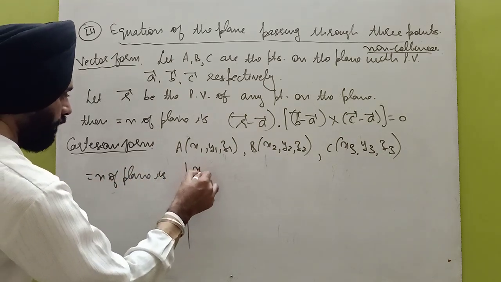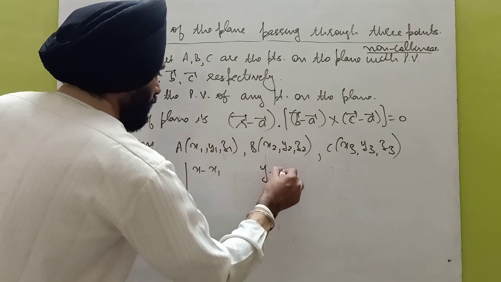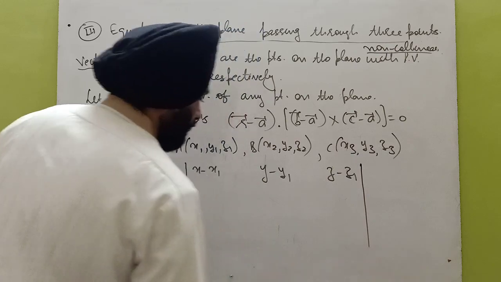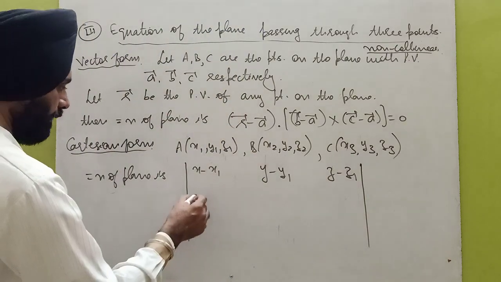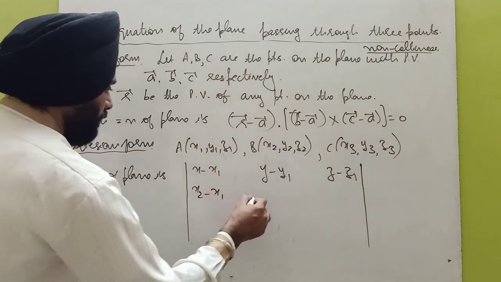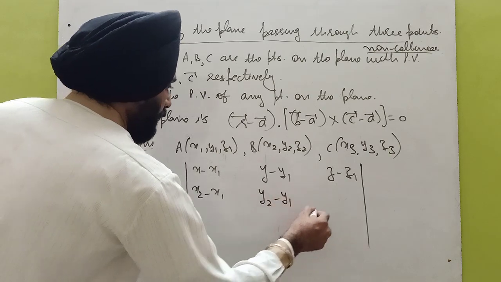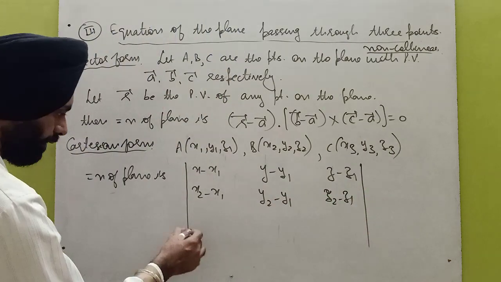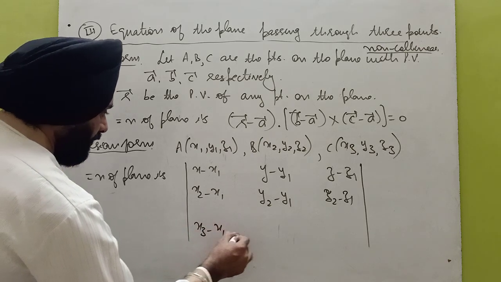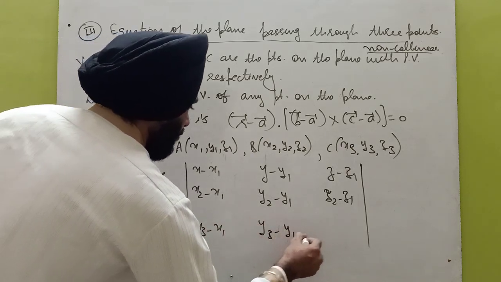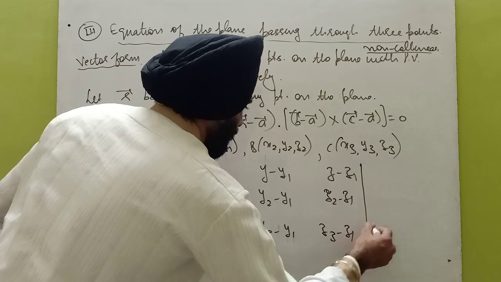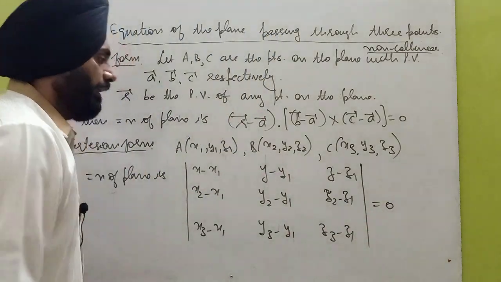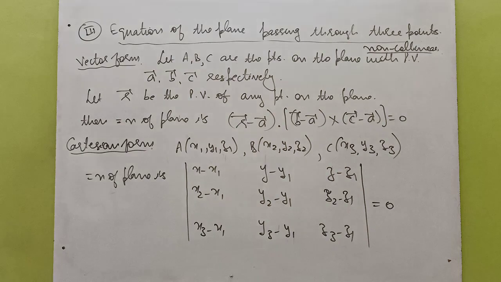In the first row there will be x minus x1, y minus y1 and z minus z1. In the second row there should be x2 minus x1, y2 minus y1 and z2 minus z1, differences of the points. And in the third there will be x3 minus x1, y3 minus y1 and z3 minus z1 is equal to 0. After expanding it we can find the equation of the plane.